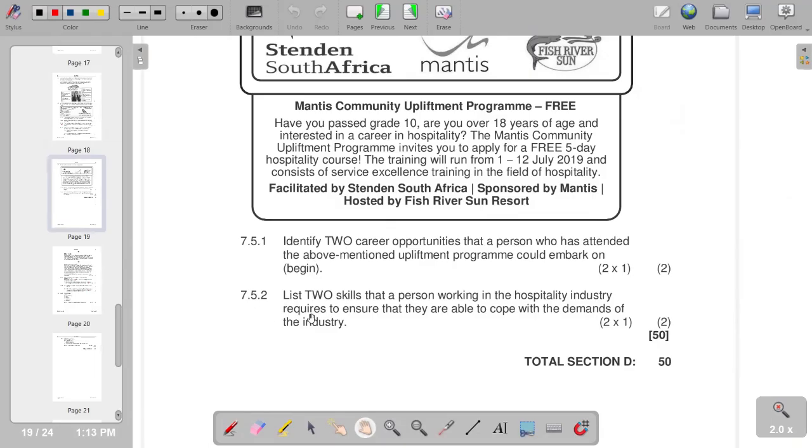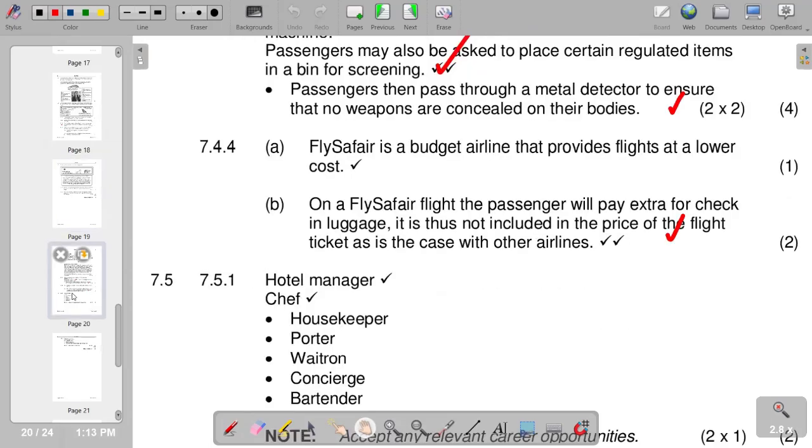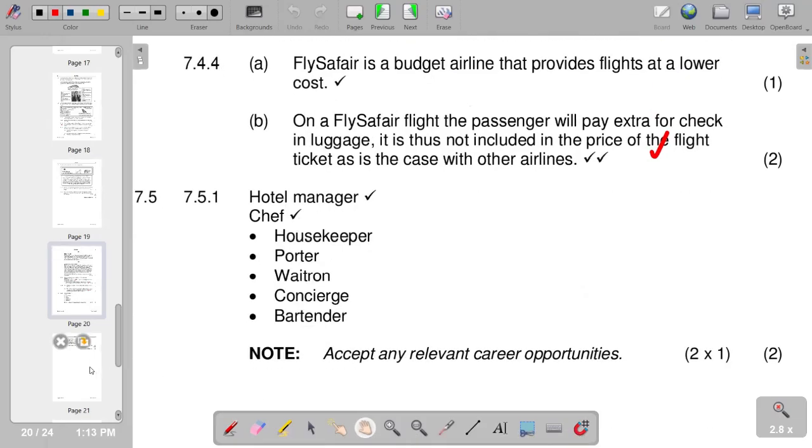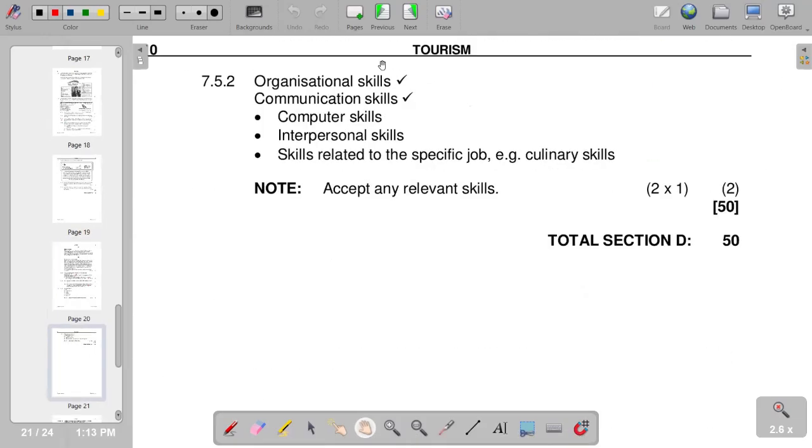Then 7.5.2, list two skills that a person working in the hospitality industry requires to ensure that they are able to cope with the demands of the industry. So on 7.5.2, we have organizational skills, communication skills, computer skills, interpersonal skills, and skills related to the specific job, e.g. calendar skills. So this is the response that we have for question 7, and this becomes the end of our question 7.